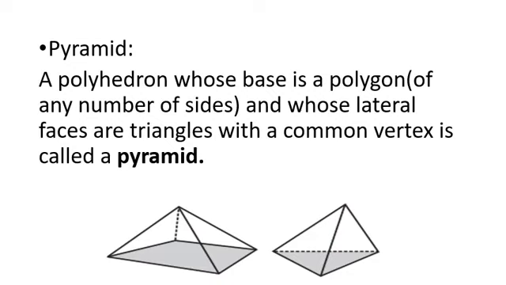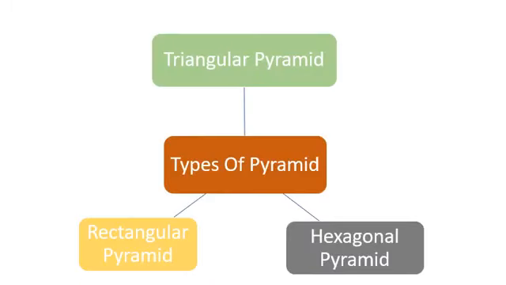From this you can easily identify, and a pyramid is also named after its base. So first one is a rectangular pyramid. Second one is a triangular pyramid. How will you define rectangular pyramid? A polyhedron whose base is a rectangle and whose lateral faces are triangles with a common vertex is called a rectangular pyramid. Likewise, you can define triangular pyramid. Now, these are the types of pyramid: triangular pyramid, rectangular pyramid and hexagonal pyramid.